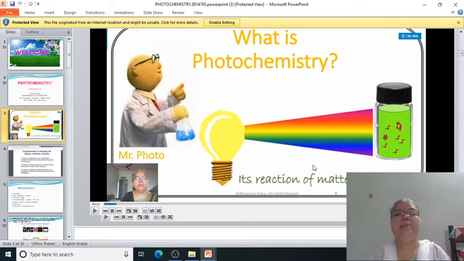It mainly deals with the study of rate and mechanism of chemical reactions which occur only when the reactant molecules are exposed to either UV or visible radiations.